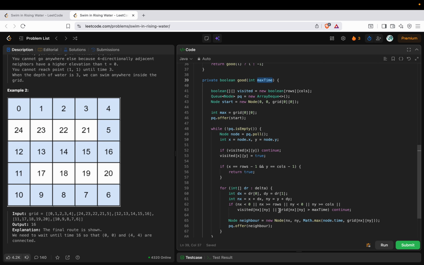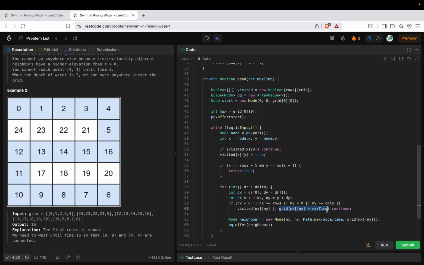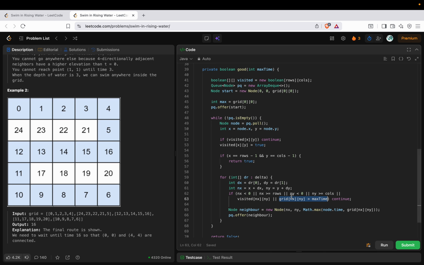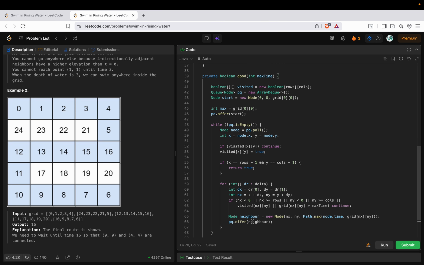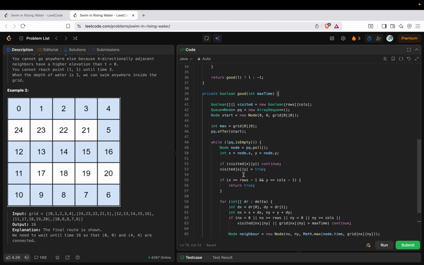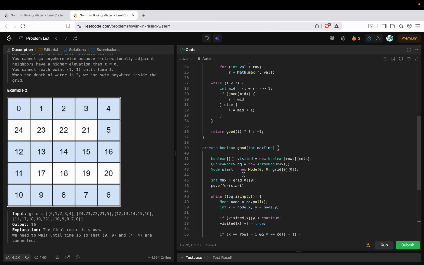If we found any edge which is greater than the max time, then we should not process it further. We'll skip those values and process the other things. So that is what this basic good function will look like. You can go through it. I will be posting this code in the comment section.